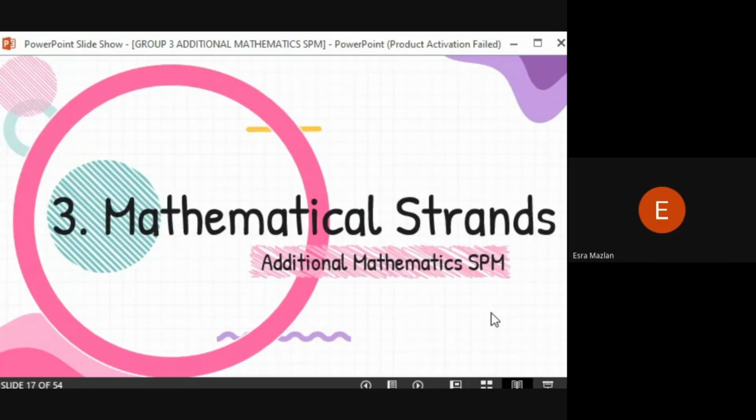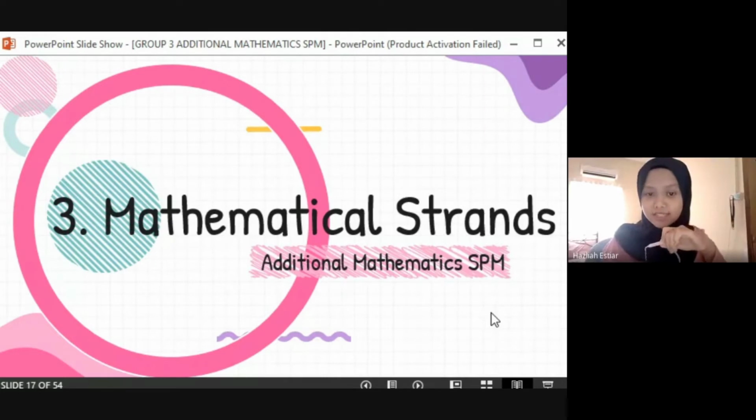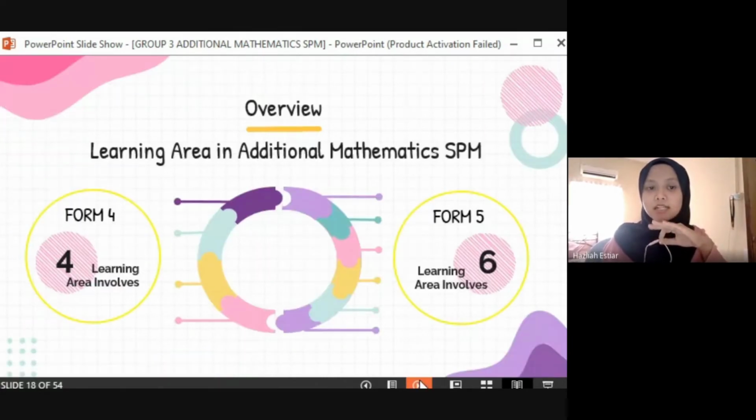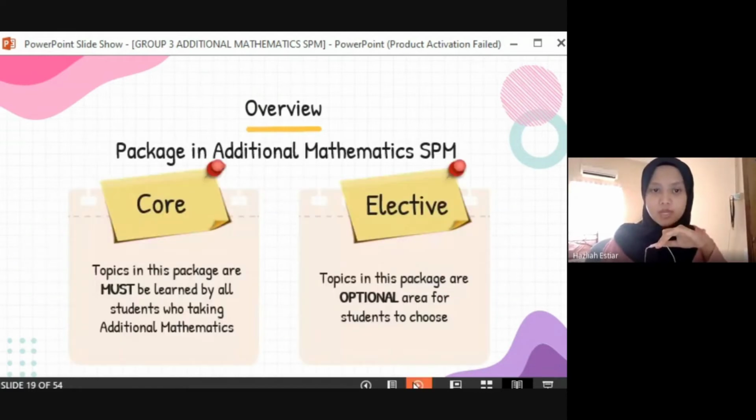Thank you. So let's move to the mathematical strands in additional mathematics SPM. In additional mathematics SPM, in Form 4 we have 4 learning areas involved, and in Form 5 we have 6 learning areas involved.